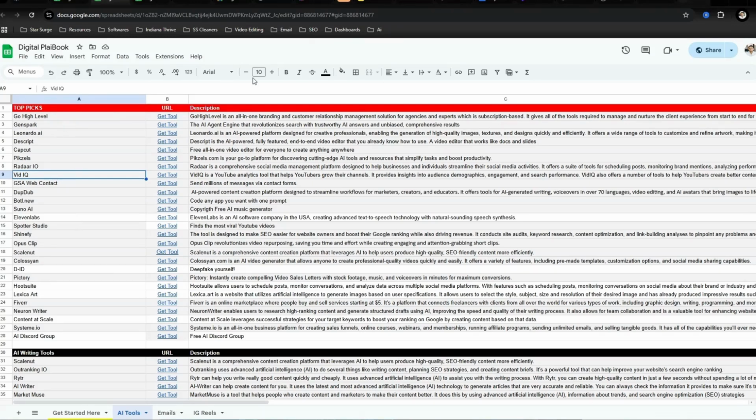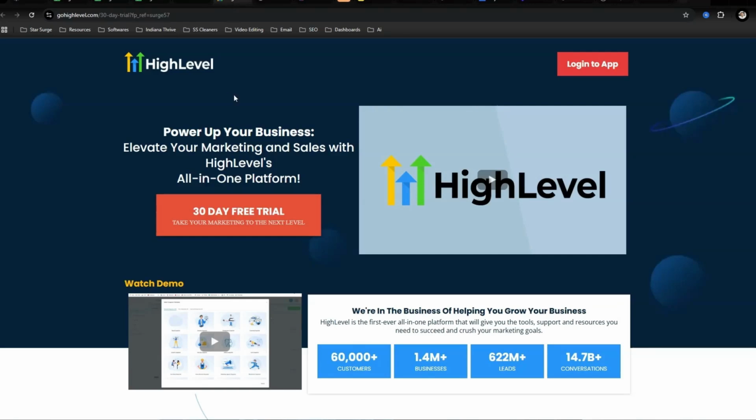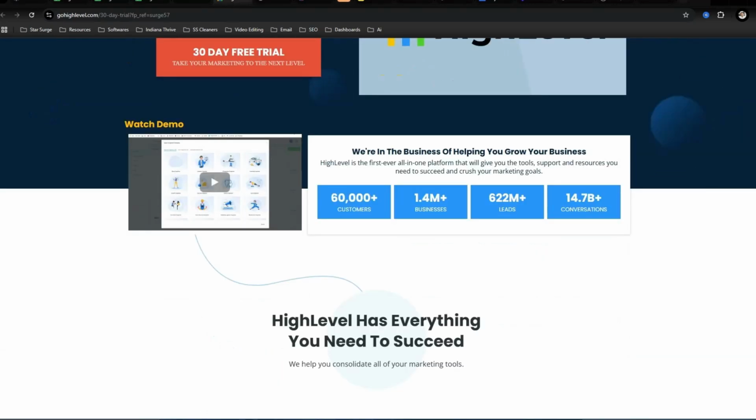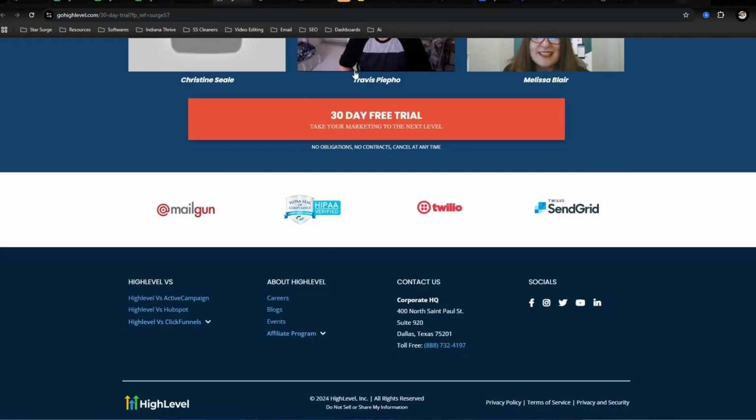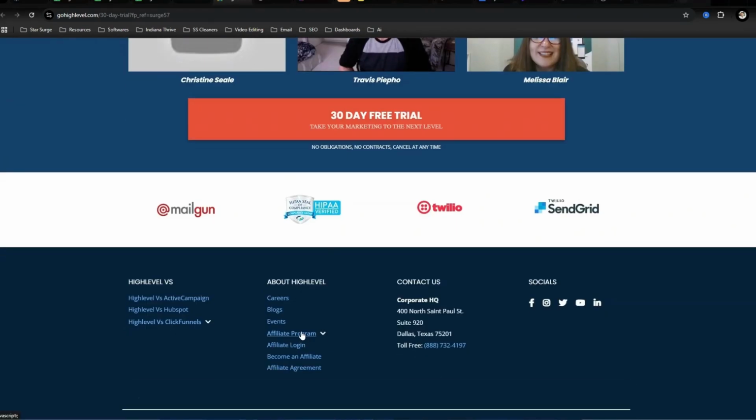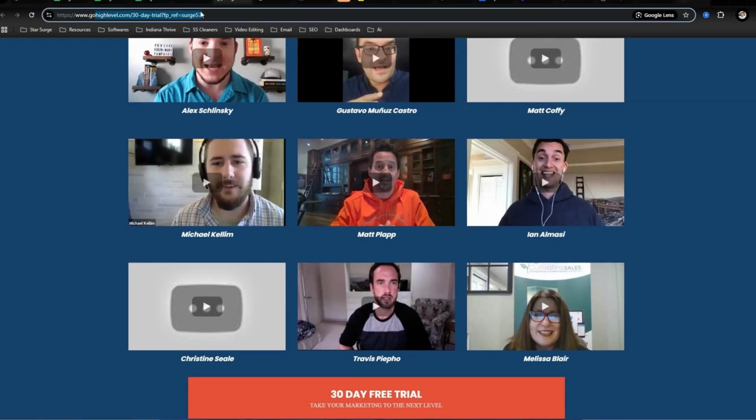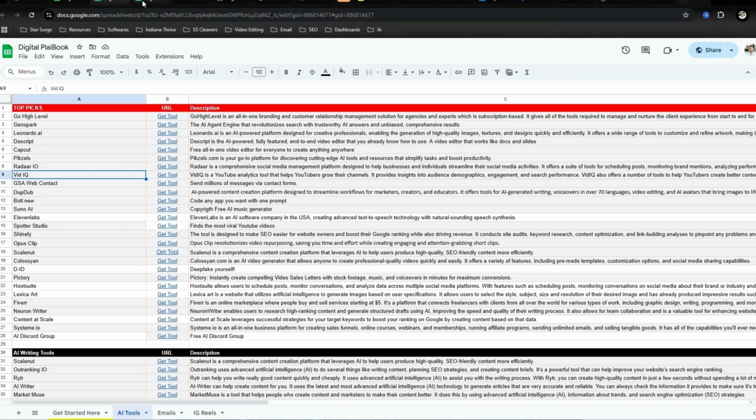And to become an affiliate for this tool, let's just take Go High Level, for example. Most of these tools, if you scroll down to the very bottom, they will have something where you can become an affiliate. So all you would need to do is just become an affiliate, and then you will get some type of URL or link that looks like this that you can put into that custom variables spot, which will populate into all of your emails.